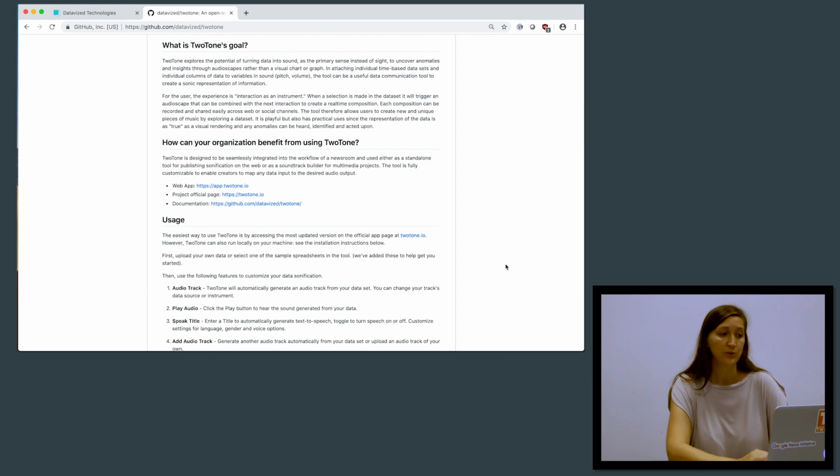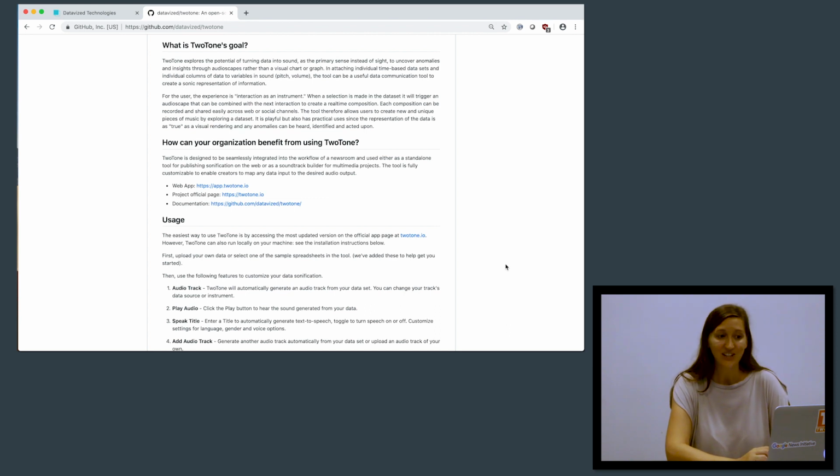The goal of TwoTone is to explore the potential of turning data into sound as the primary sense instead of sight, to uncover anomalies and insights through audioscapes rather than using a purely simple visual chart or graph to communicate data or a data story.